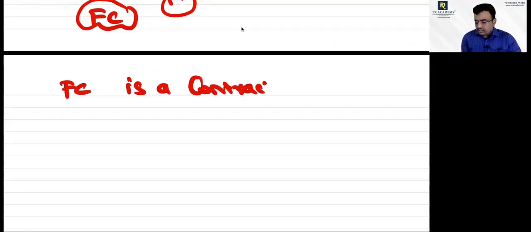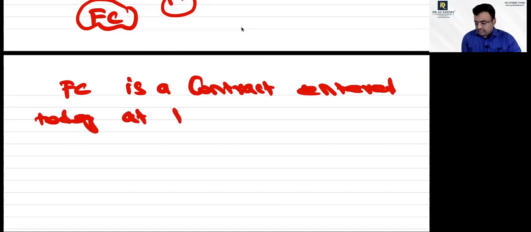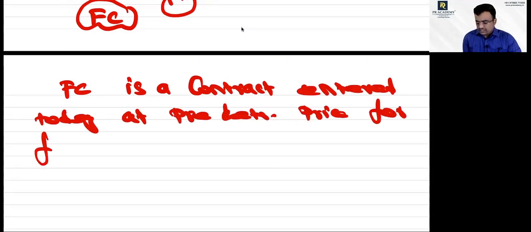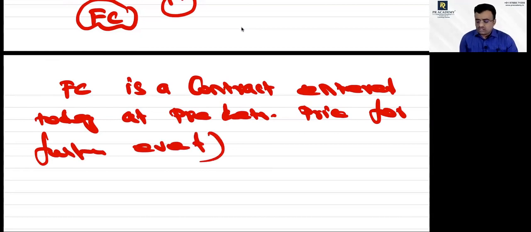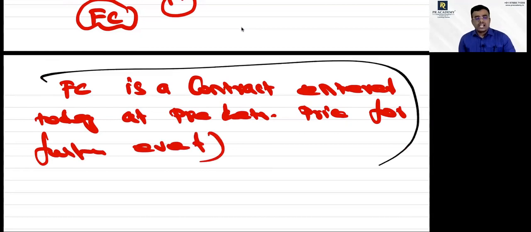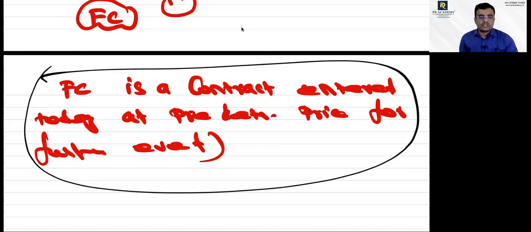Forward contract is a contract entered today at a predetermined price for a future event. This will happen in the future only. Yes or no? This is called forward contract. You have studied. Otherwise, when you come to CA final also, you'll be studying about this a lot. Is it clear?